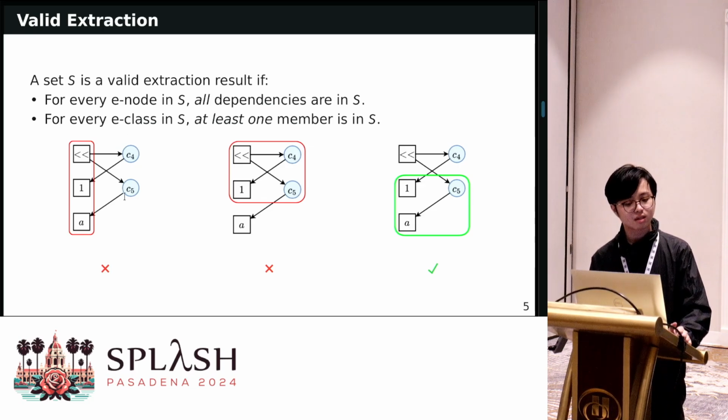So consider the example on the left-hand side. If we extract these 3 vertices, this is not a valid extraction result, because for the left shift operator, we didn't extract these two E-classes, even though two members of the E-classes are extracted. In the middle case, this is also invalid because for the E-class C5, we didn't extract any of its members, which is A. And in the third case, even though there is no E-class associated with the vertex 1, this is still considered a valid extraction result according to our formulation.